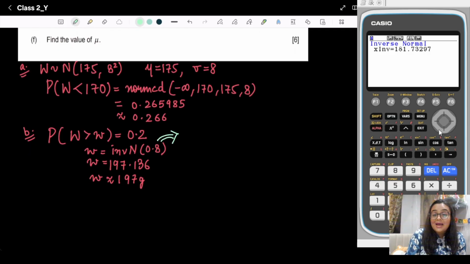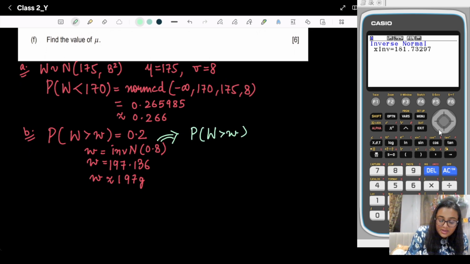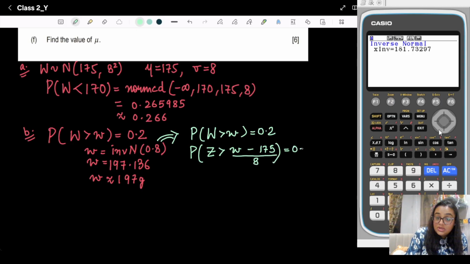If you notice, it's a right tail. I took one example in my previous class where we had a left tail, so I directly wrote 0.2. But here we have a right tail. When we change to Z, we have w minus mu, where mu is 175, upon sigma 8, equal to 0.2.